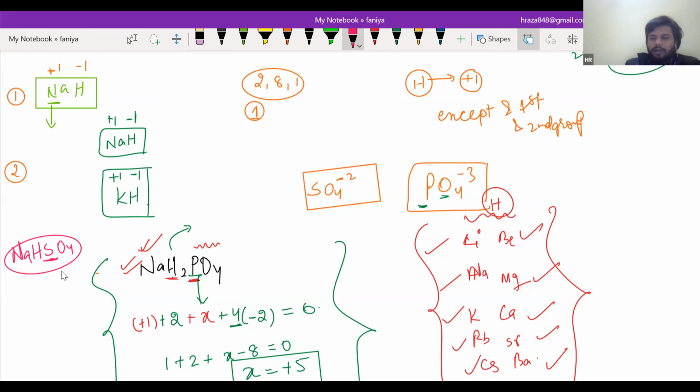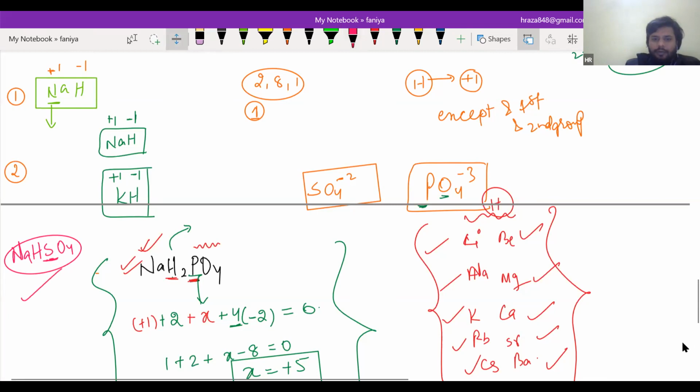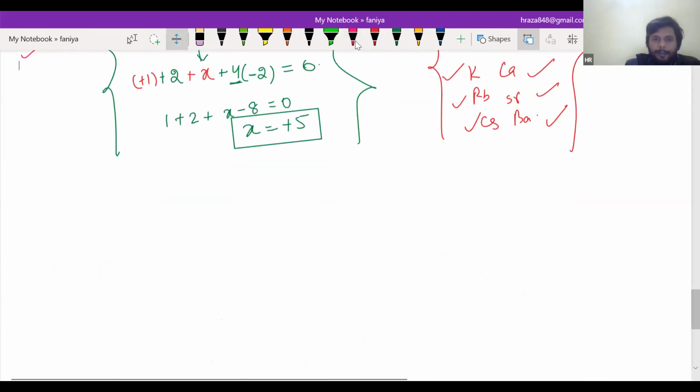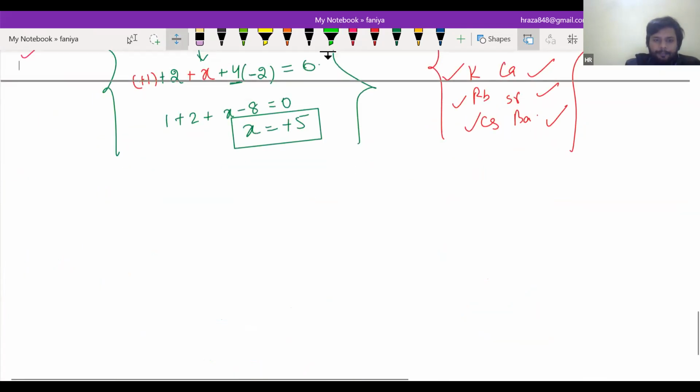You need to calculate the oxidation state of S. So plus 6. Plus 6, let me check it. It will be plus 6. Very good. Very good. It's so easy, na? Yes, sir.